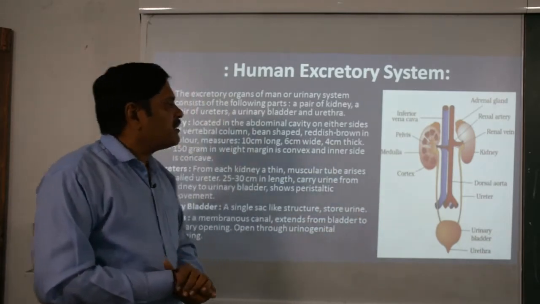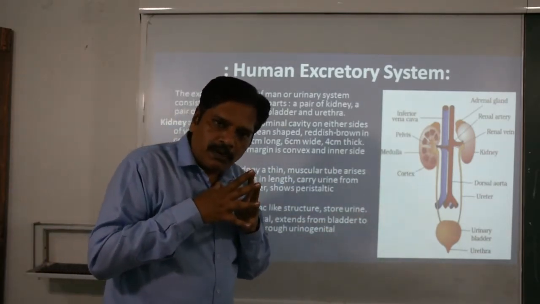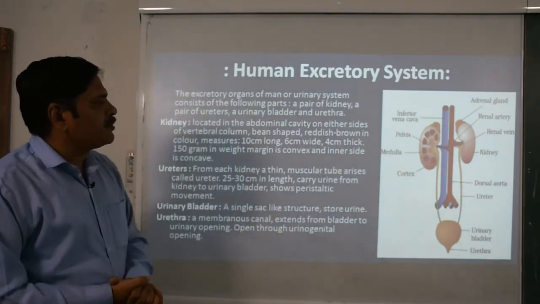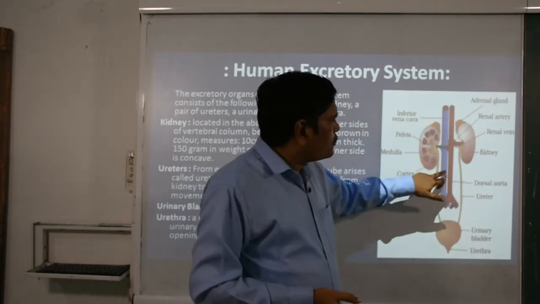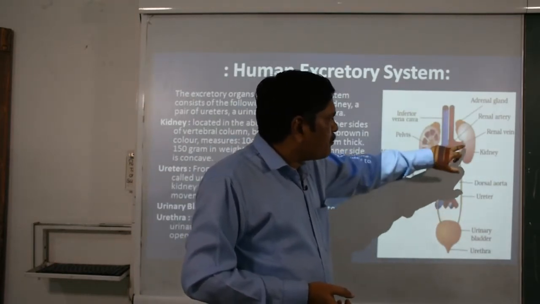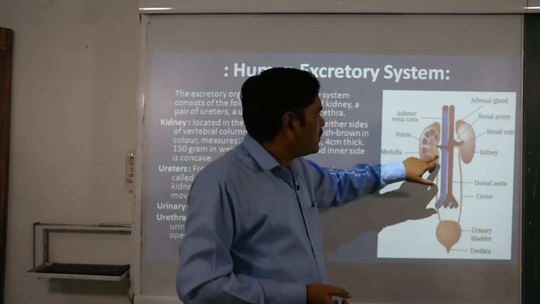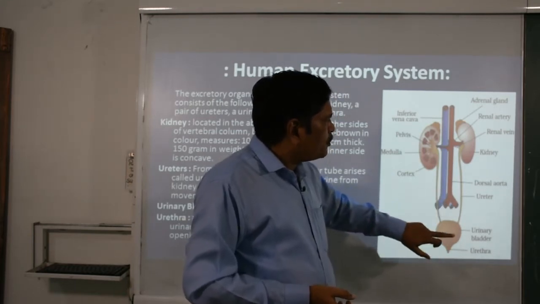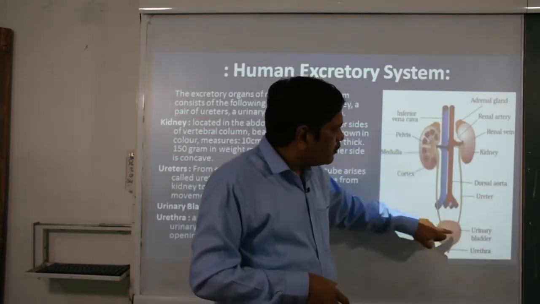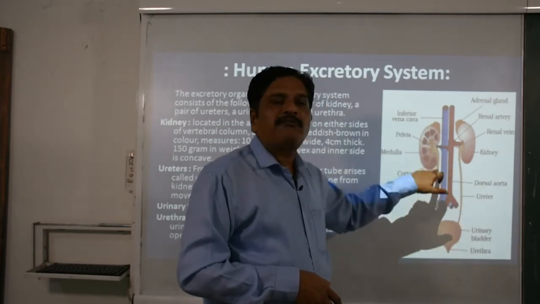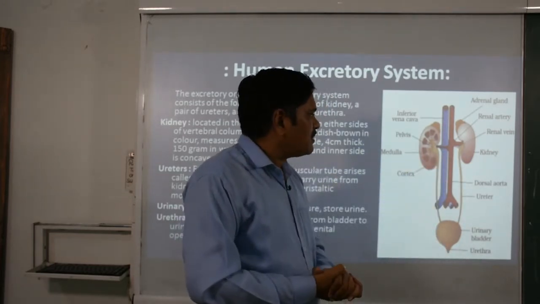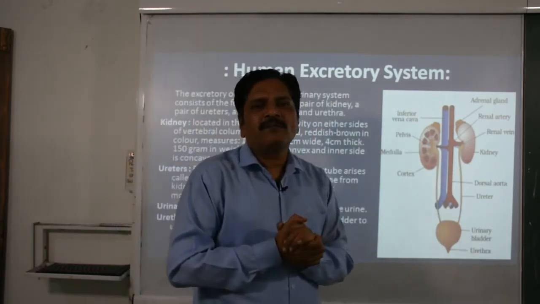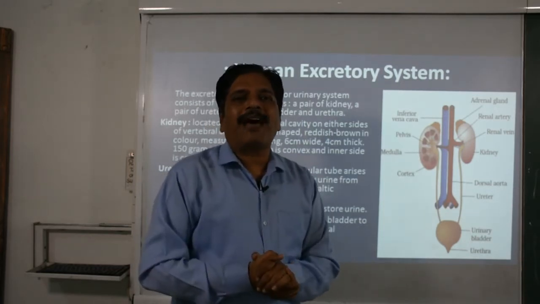The two kidneys, a pair of kidneys, are the main organ of excretion; the others are accessory. Now we come to the ureter. You can see a pair of tubes coming out from the hilum of the kidneys. These are tubular structures that carry urine from the kidney to the urinary bladder. They are nearly 25 to 30 centimeter in length. They contain muscles also, are very thin in nature, and perform peristaltic movement.